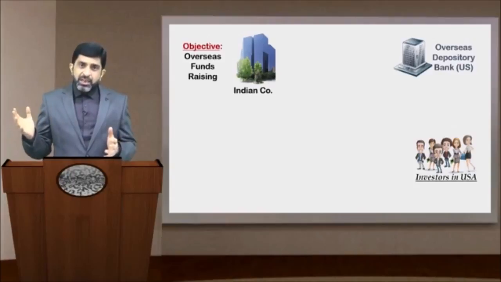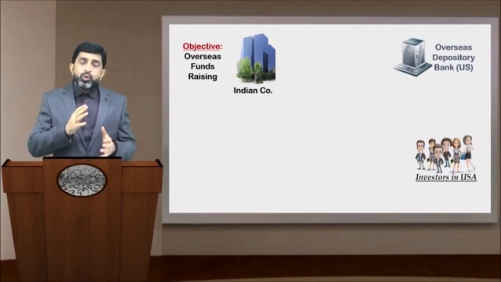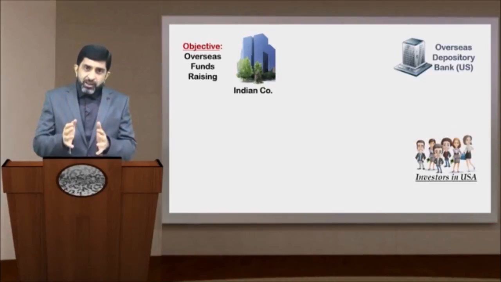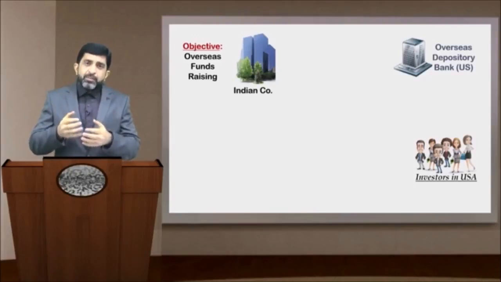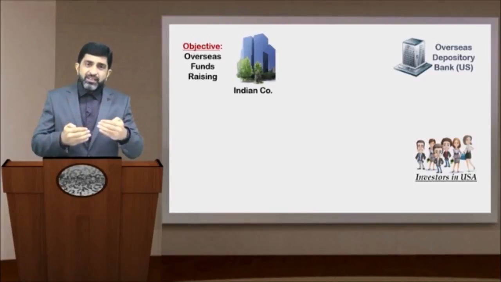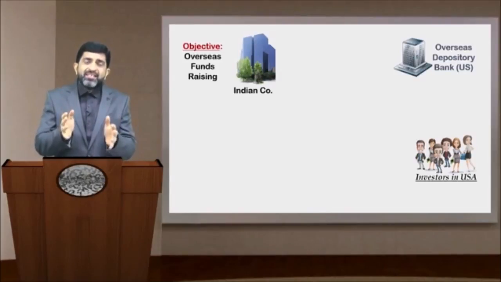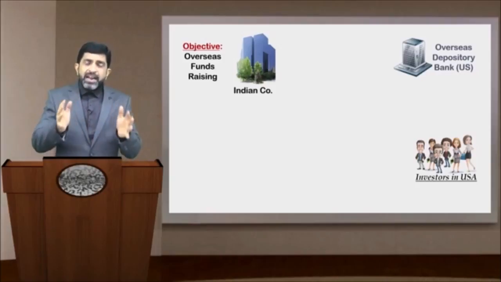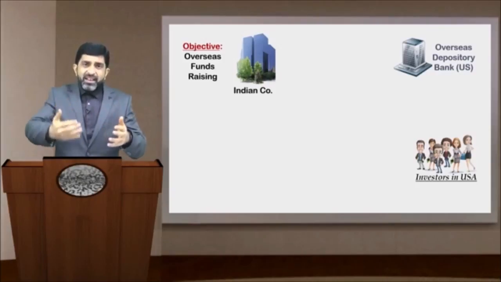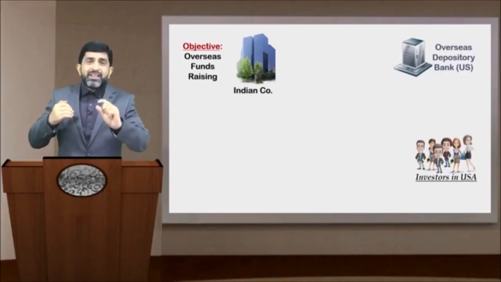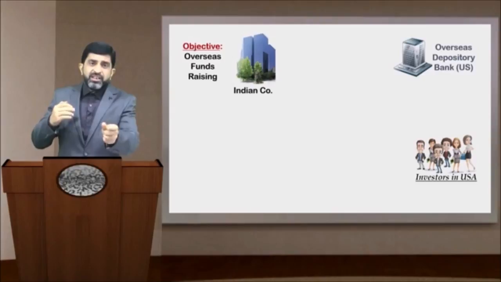The Indian company will be issuing the shares to this depository bank located in the US, and this depository bank, when it receives these shares, on the backing of these shares, it will issue certificates or receipts or instruments known as depository receipts. That means it will convey that yes, we have the shares in our custody. You may trade with these depository receipts as good as these are shares of this company.